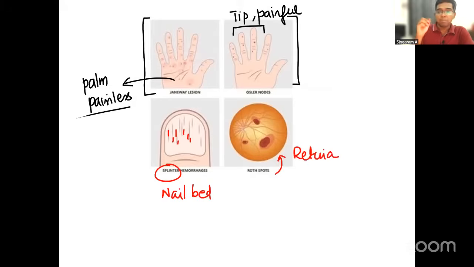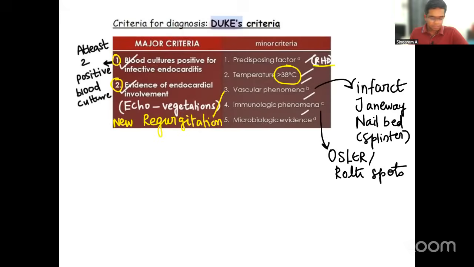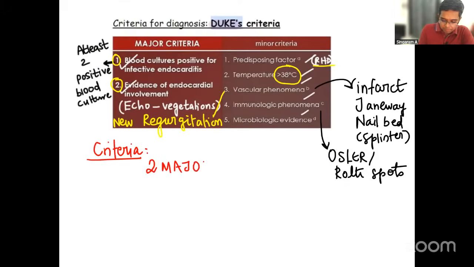These are important picture based questions for your exam. So you should be knowing about this also very, very clearly, right? So I was just trying to put up some pictures quickly to tell you that it can be asked as a potential question, right? So now you can tell me what is the criteria. When will you say that it is suggestive of Duke's criteria? Two major criteria is present.